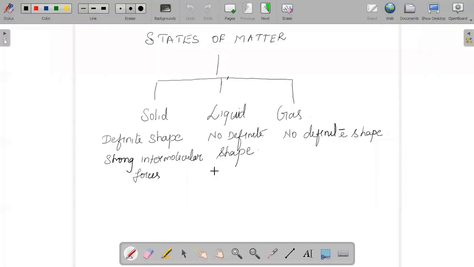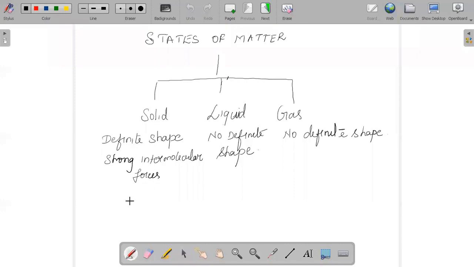States of matter are classified into three types, that is solid state, liquid and gases. So when we say solid state, what is the first thing that should strike our mind? The first thing is they have a definite shape. And why do they have a definite shape? It is because of the strong intermolecular force of attraction. They have distinct boundaries as well as fixed volume.